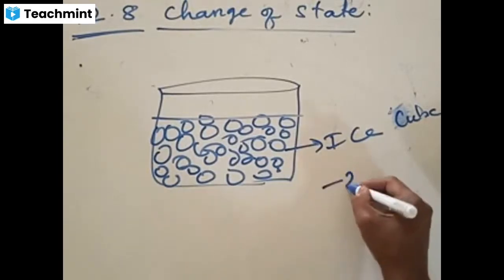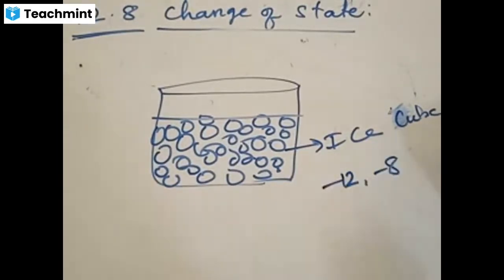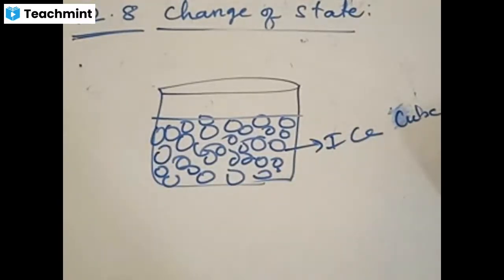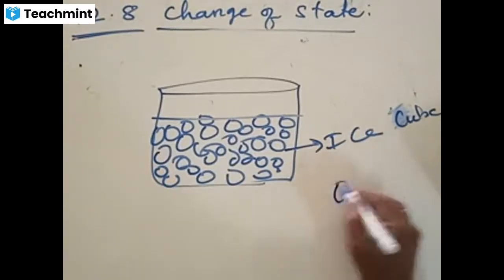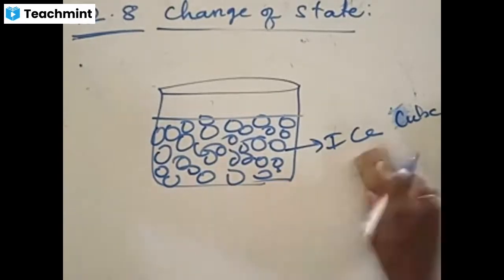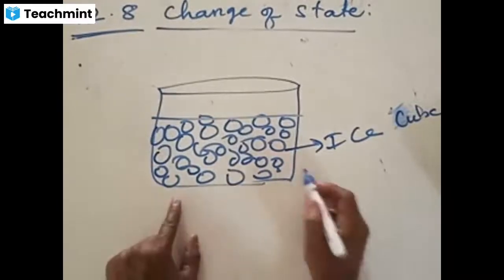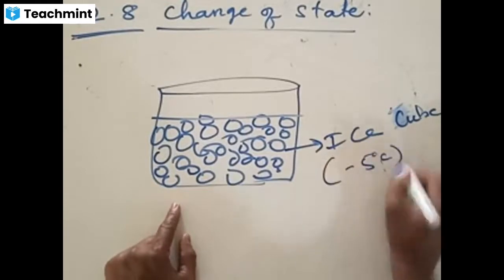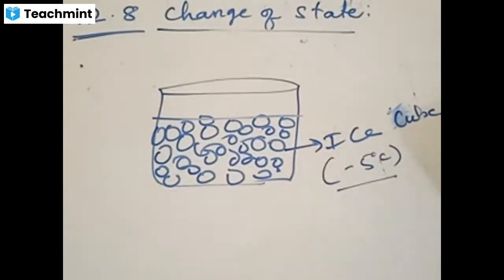It could be -2, -12, -8, even that is possible, right? Anything less than 0 is ice. Yes or no? The temperature of an ice block would be 0 at most, or any other temperature could be -5 degrees Celsius, -4 degrees Celsius, -10 degrees Celsius, something like that. Anything in the form of minus also corresponds to the state of ice only. Now I'm considering an ice block which is at -5 degrees Celsius. You can take any example like this.